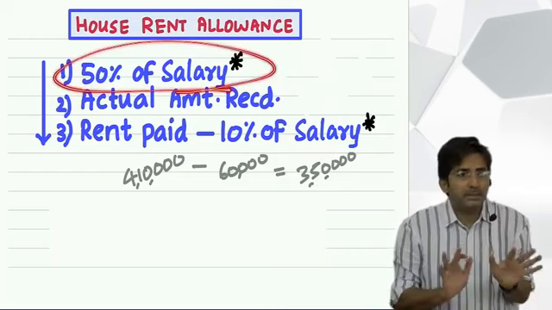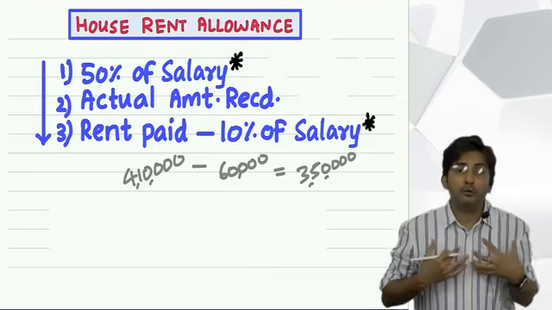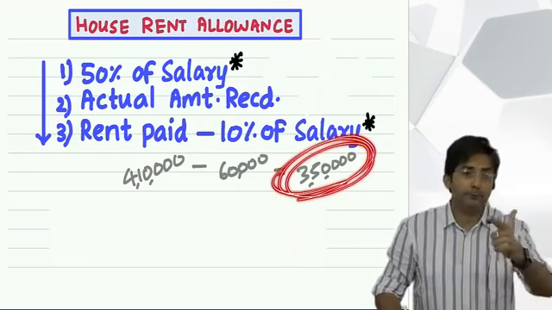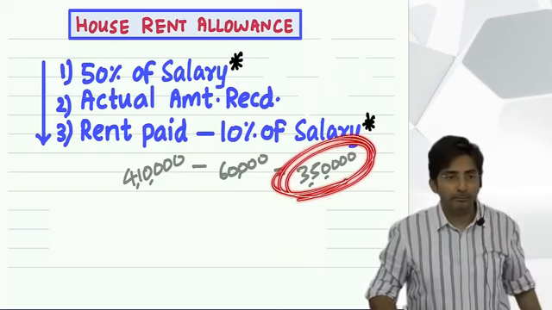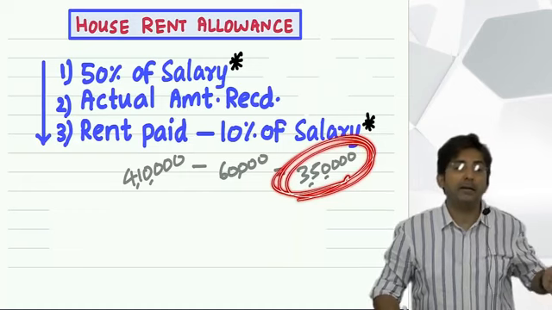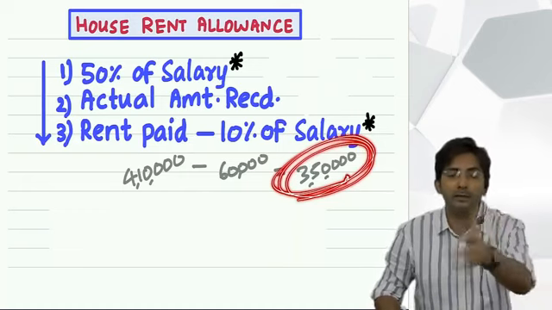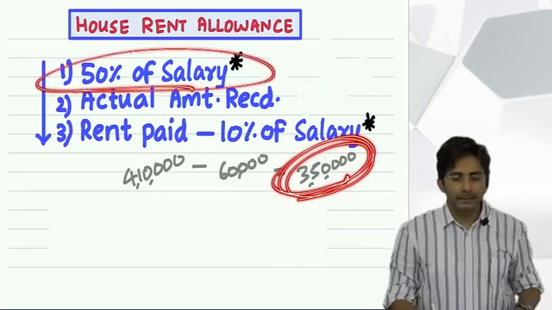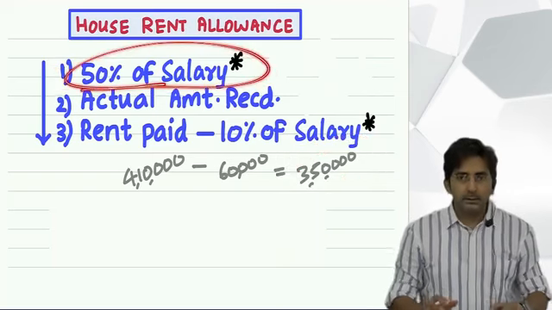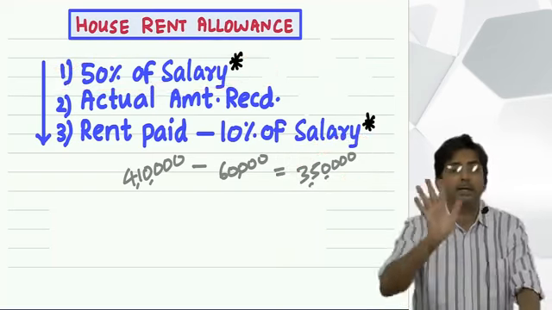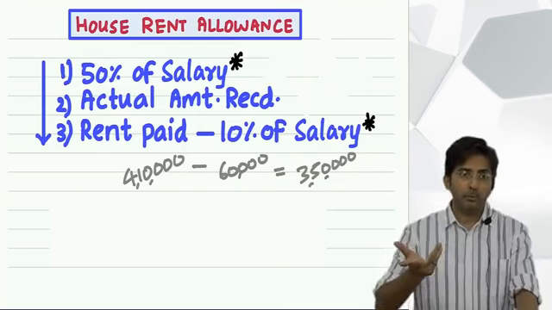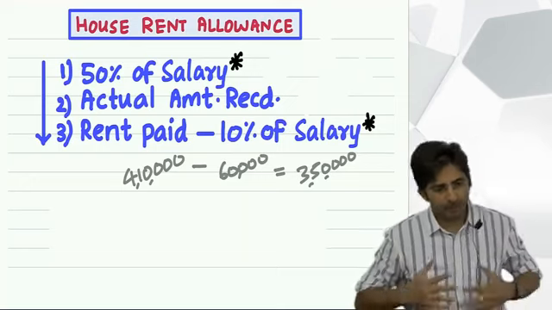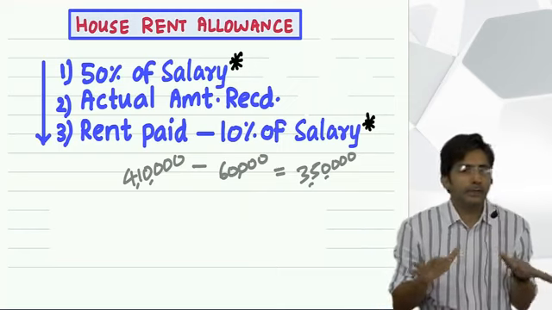Government also has a budget to help people. If government gets so emotional, oh, this guy has a burden of 3,50,000, so if he gets 3,50,000, we will exempt fully, and if he gets more than 3,50,000, we will tax. Means now government will not help you till 3,50,000. Now government will limit to 50% of salary. In short, what does this 50% of salary mean? This is the maximum exemption which government can give. Even though your burden is too much, sorry, we have full sympathy with your burden, but we can help at the most 50% of salary.